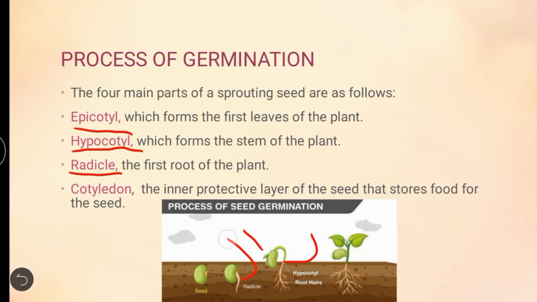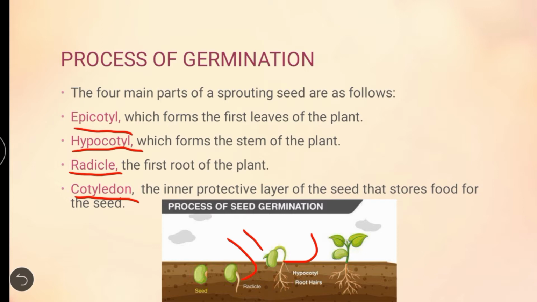Here you can see the first root of a plant. What do you mean by radicle? The first root of the plant. Then cotyledon, the fourth one, cotyledon. The inner protective layer of the seed that stores food for the seed.